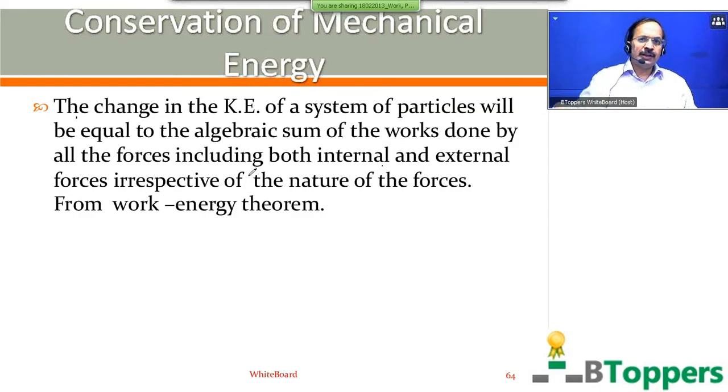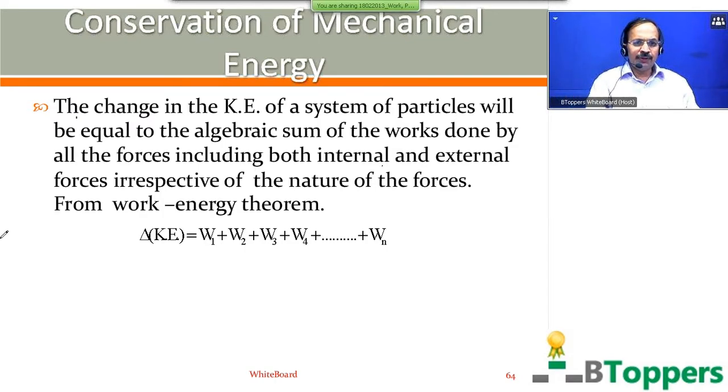That means we will arrive at the conservation of mechanical energy starting from the work energy theorem. So from the work energy theorem, we write delta KE equal to W1 plus W2 plus W3 plus W4 etc. up to Wn. Here delta KE represents the change in the kinetic energy of the body or system.